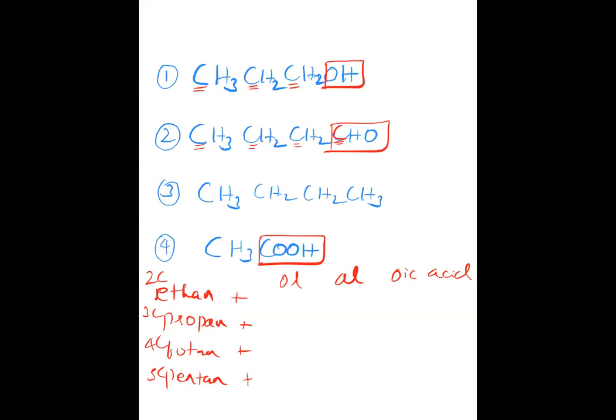Pranav, the second one is not propanol here. You count the number of carbons, the total carbons you see, even including the carbon of that functional group. Okay. Total number of carbons you should see. Janin, yours is correct.